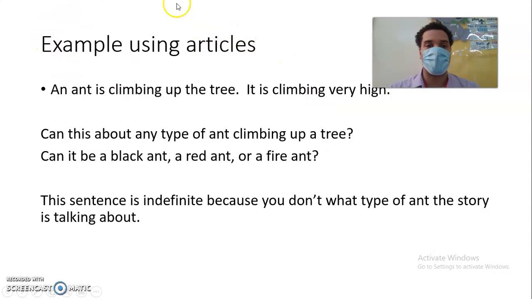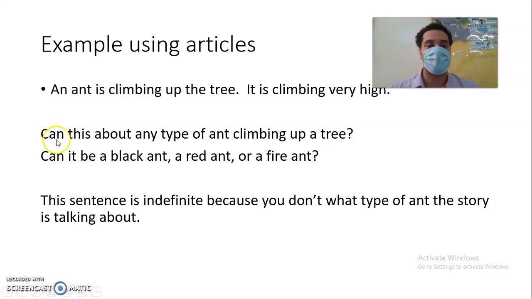Okay, example using articles again. It says, an ant is climbing up the tree. It is climbing very high. So look at this word an, okay? So an is in front of the noun, because ant also begins with a vowel.